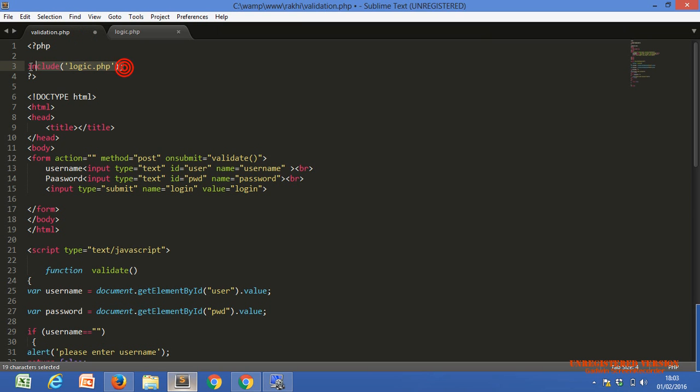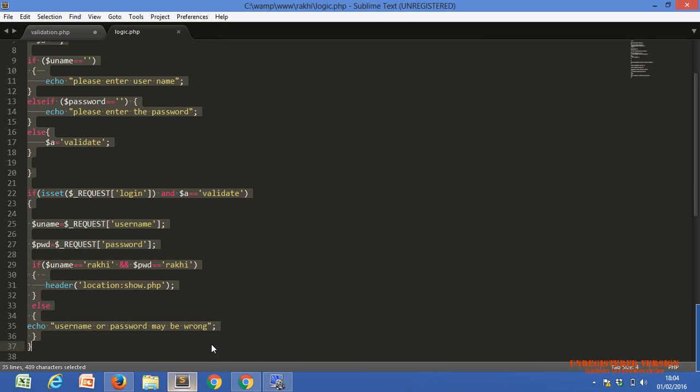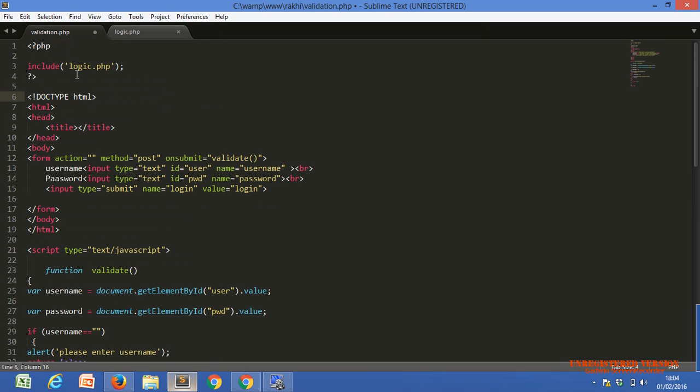In validation.php we are also using logic.php, so the whole code of logic.php is available for validation.php. We will use the include function many times, so no worry about it.